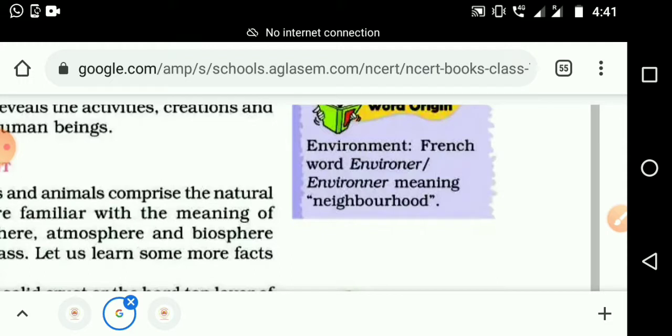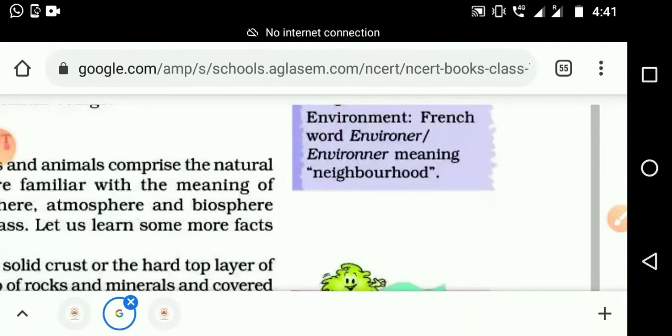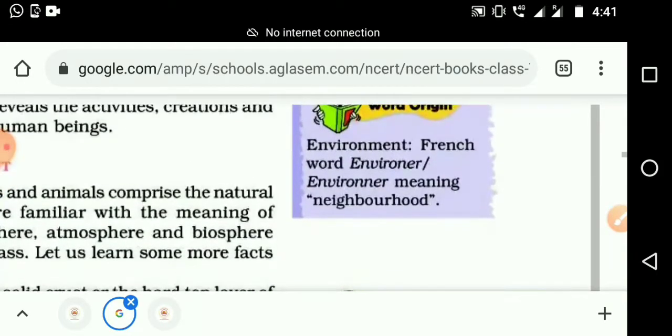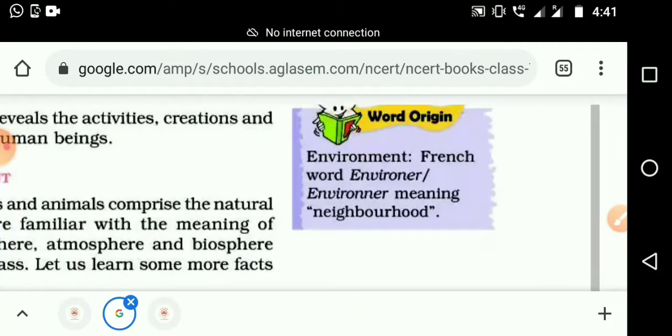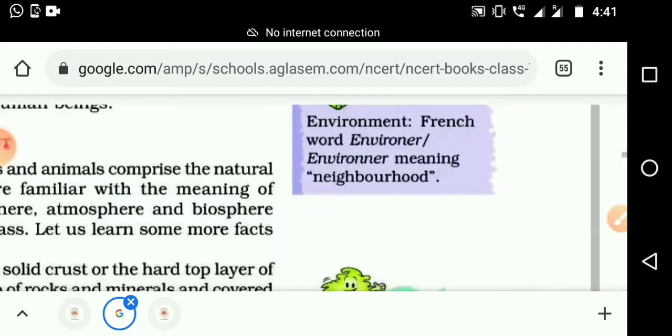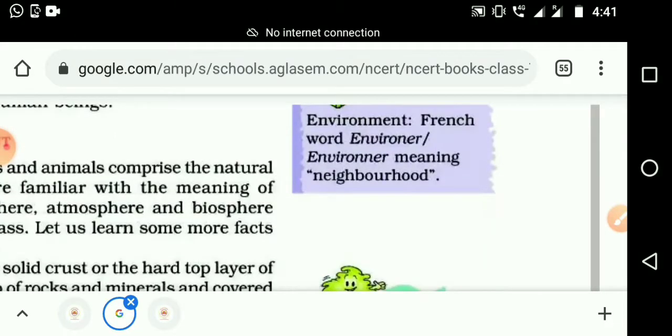Next word, meaning. Next word, neighborhood.